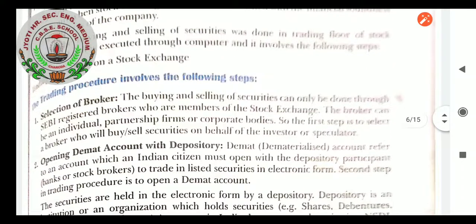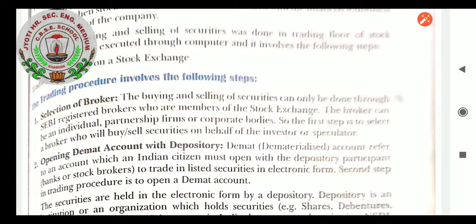Selection of broker says the buying and selling of securities can only be done through SEBI registered brokers who are members of the stock exchange. The broker can be an individual, partnership firm or corporate body. So the first step is to select the broker who will buy and sell securities on behalf of the investor or speculators. So selection of broker is done.